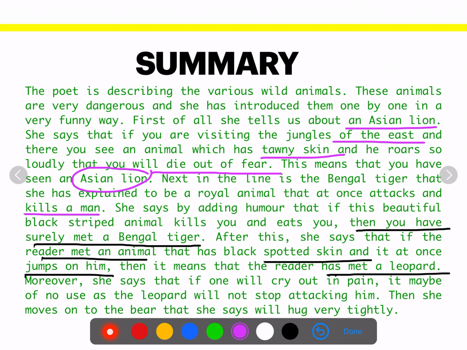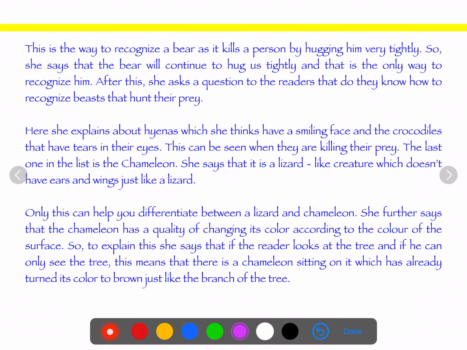Then she moves on to the bear and says it will hug you tightly. This is the way to recognize a bear, as it kills a person by hugging him tightly. So she says that the bear will continue to hug us tightly and that is the only way to recognize him.